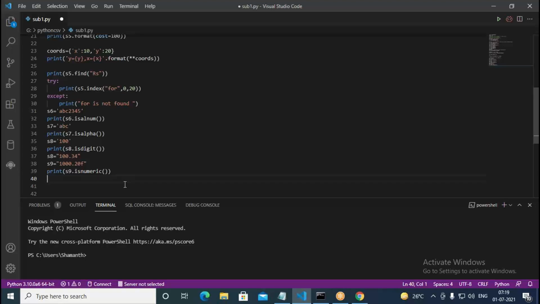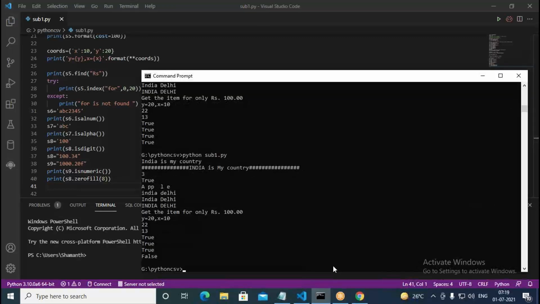Some 8 zeros I want to put before that. So in that case, I can go with print, then here S E 8, then dot zero fill, I specify, followed by 8 characters, 8 zeros I want to put.